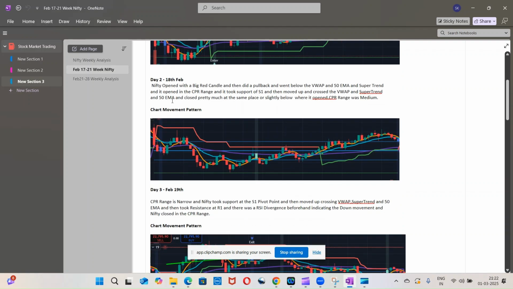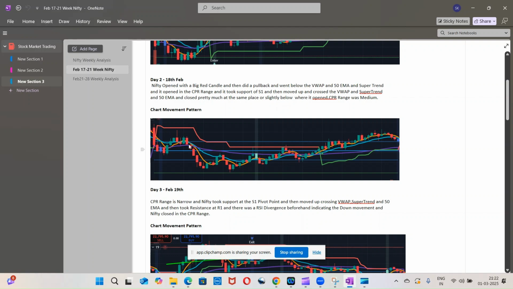Coming to 18th, Nifty opened with a very big red candle, then did a pullback to the 50 EMA. Then it took the support of the super trend and came down below the VWAP as well as the 50 EMA.